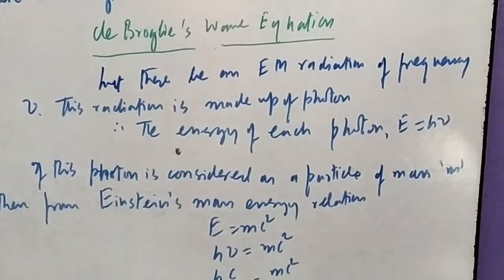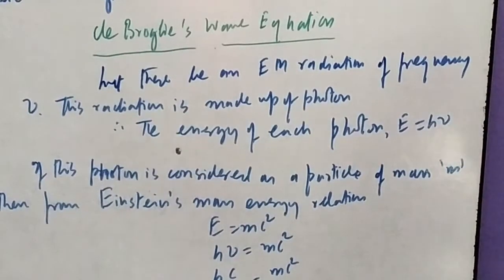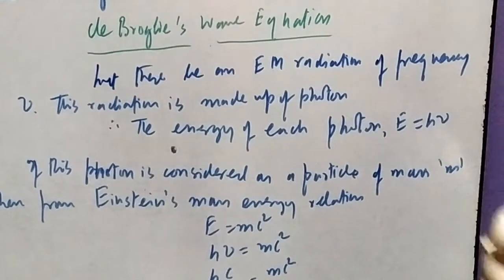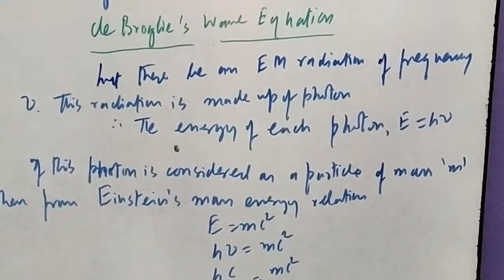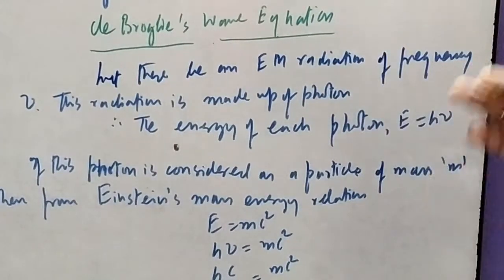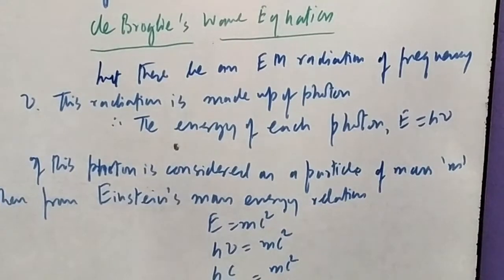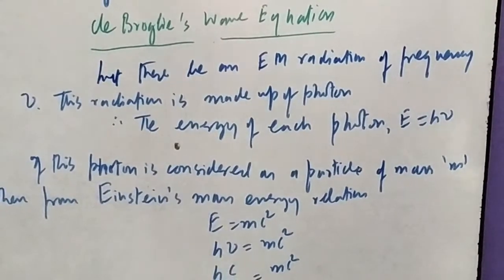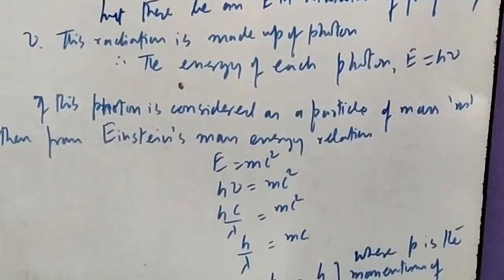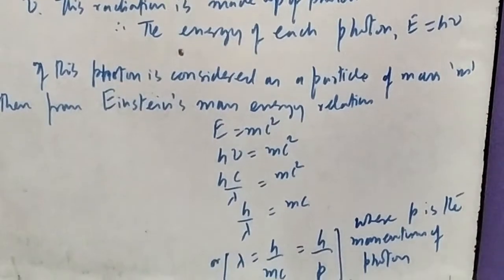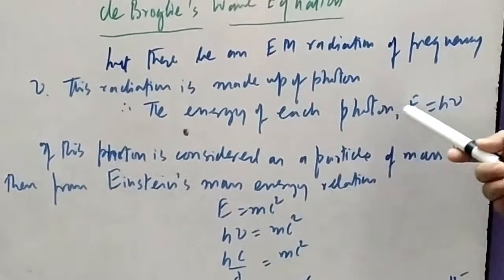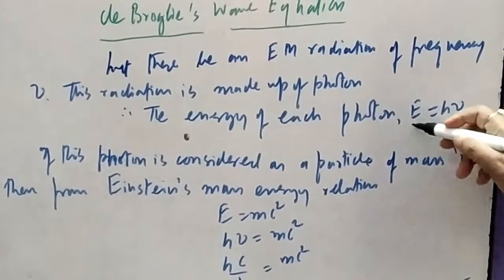Whether it is gamma rays, X-rays, ultraviolet rays, infrared rays or microwaves, they are all parts of the electromagnetic spectrum, and each consists of photons, each with some frequency. Therefore the energy associated with each photon, as we studied in the photoelectric effect, is h nu. The energy of each photon must be equal to h nu.